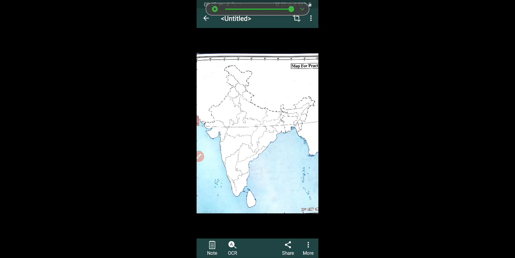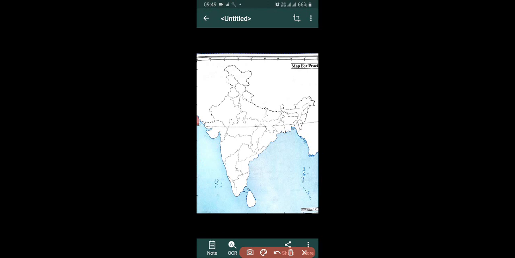Today we are going to understand the map of India. We will understand the states and their capitals. And dear students, we will also understand one more map of history. So let's understand. First of all, let's start.